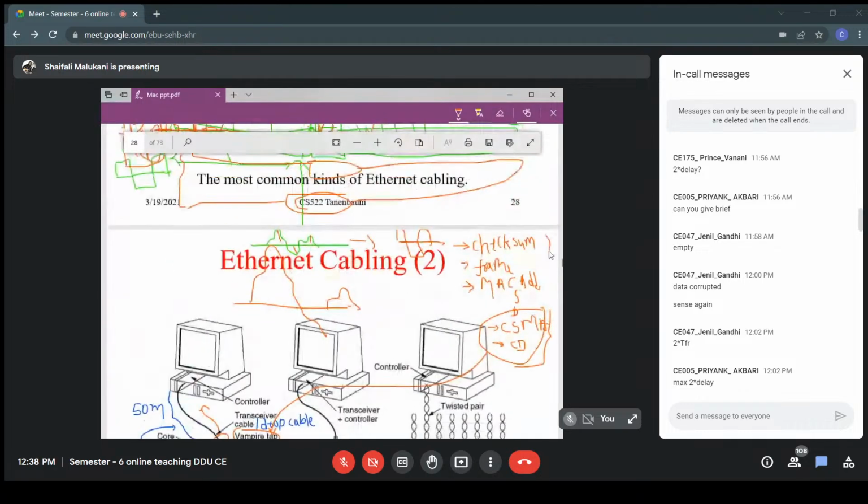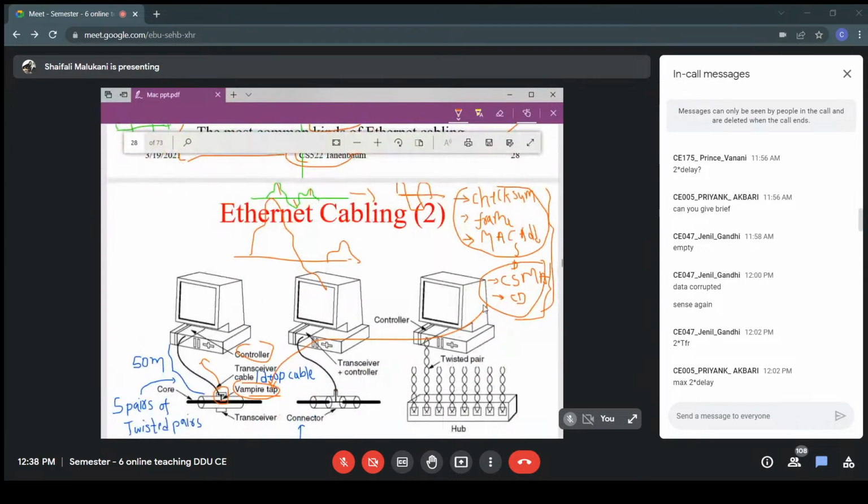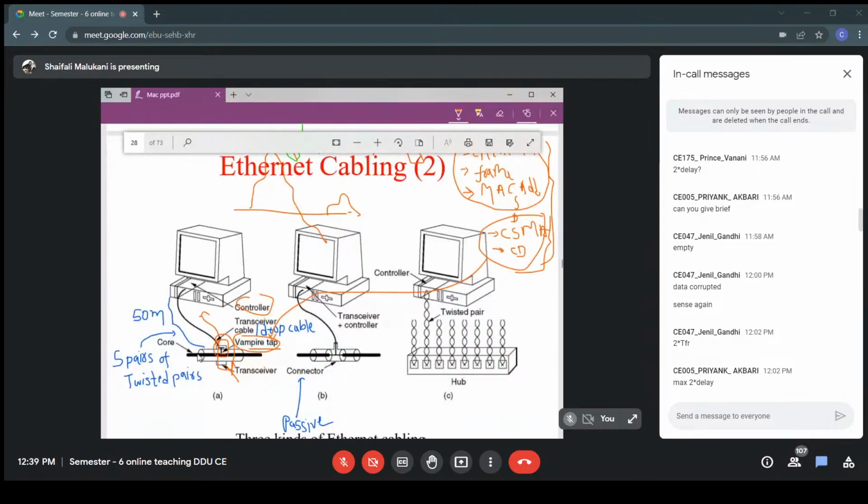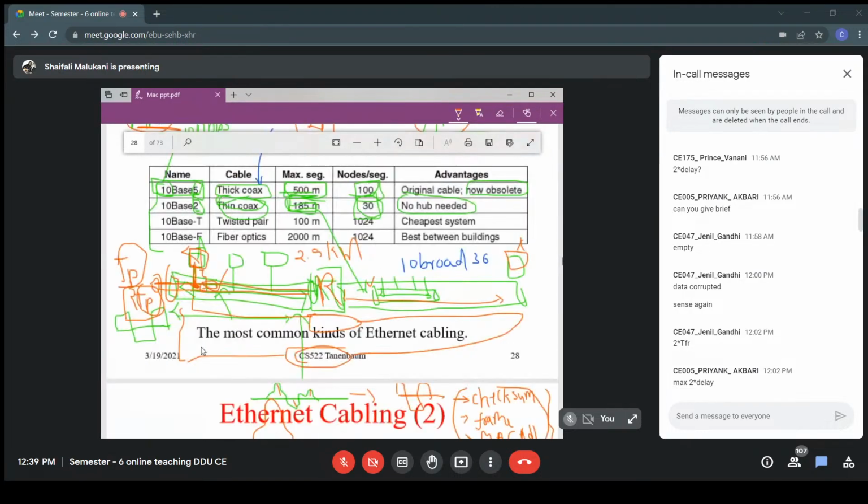entire job of the data link layer is divided into two parts. This part is done by the controller in the machine itself, and this part is done by the transceiver that is kept at the vampire tap. The transceiver is additional extra circuitry kept at the vampire tap, and the controller and vampire tap are connected using a transceiver cable, or the drop cable, whatever you call it, and this can be 50 meters apart. The maximum length of this transceiver cable can be 50 meters according to the standard.